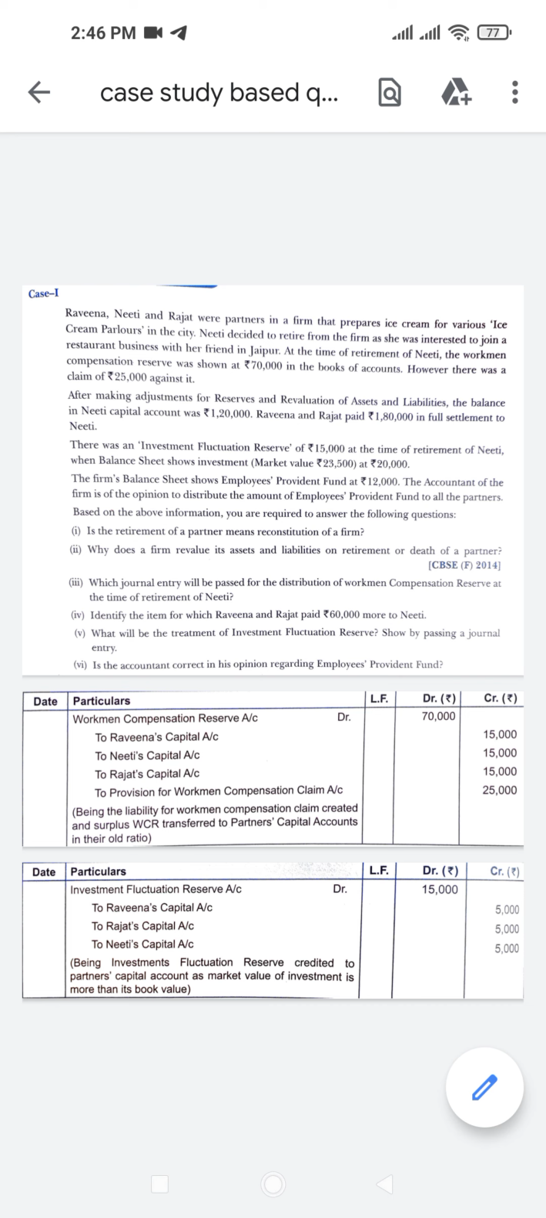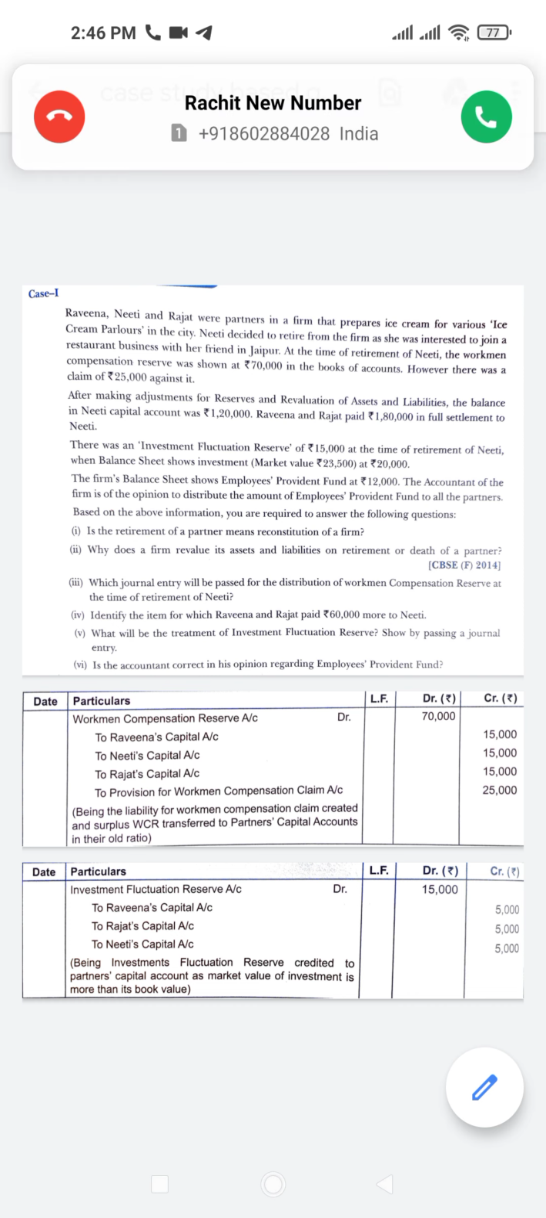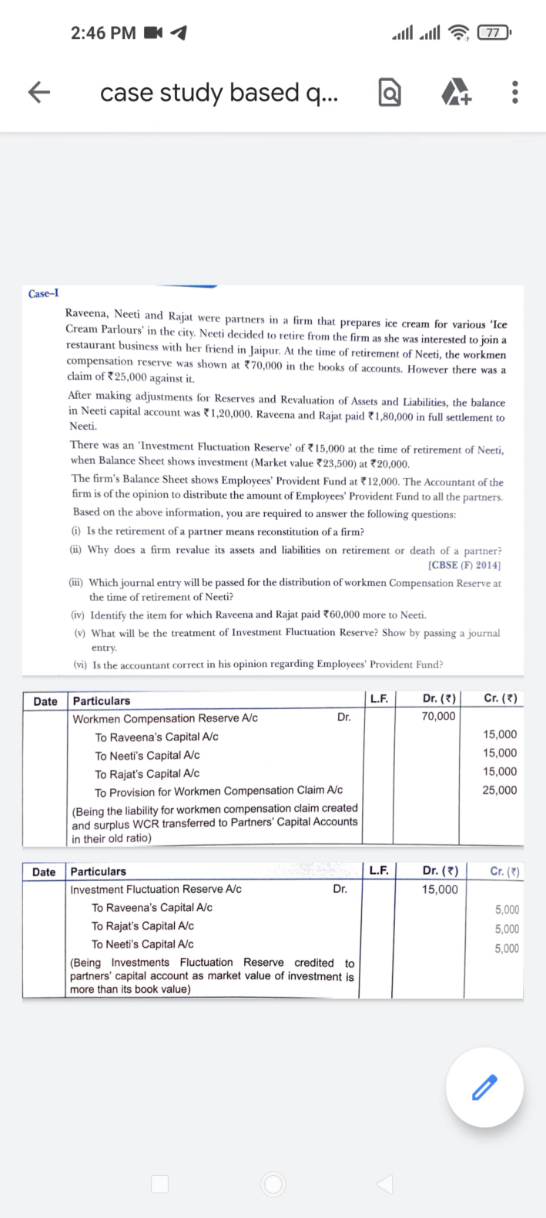Now see, the firm's balance sheet shows employees provident fund at rupees 12,000. The accountant of the firm is of the opinion to distribute the amount of employees provident fund to all the partners. Based on the above information, you are required to answer the following questions.